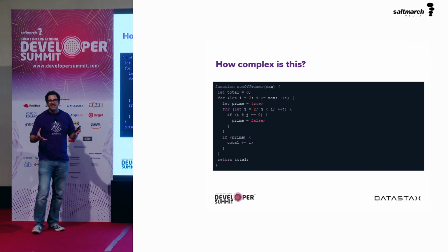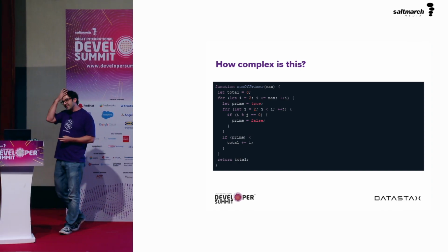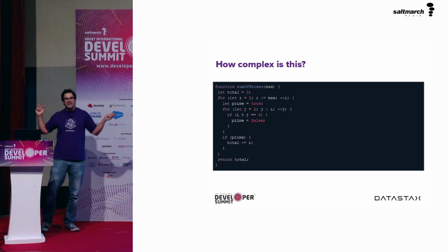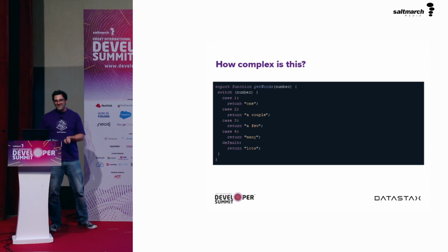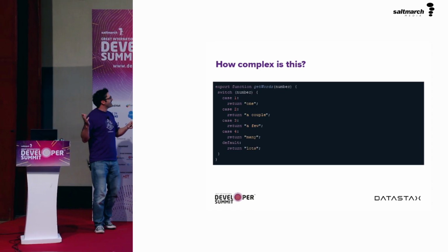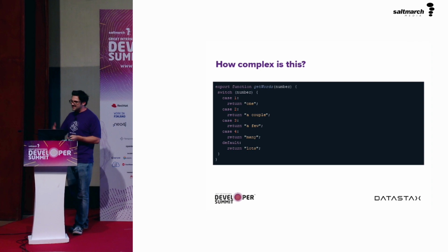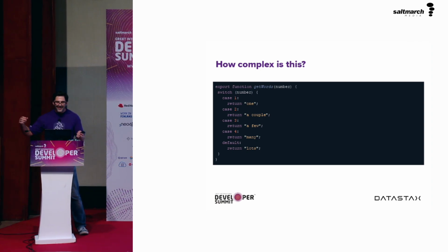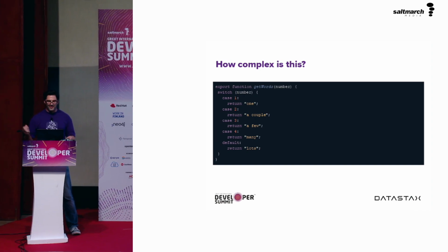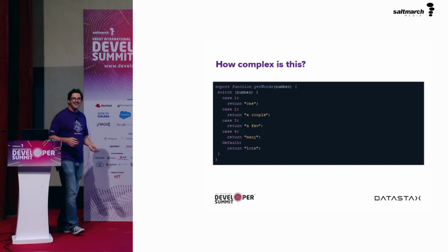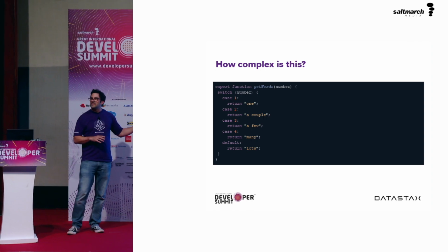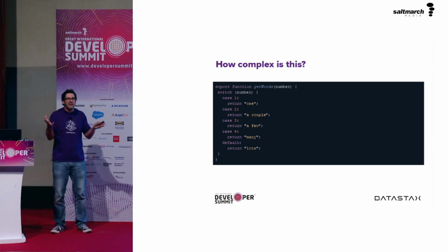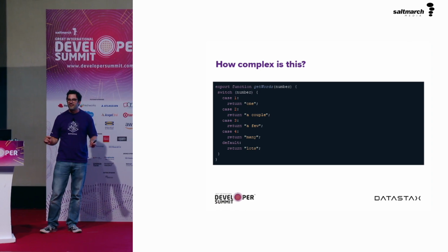It's sort of difficult to say unless we have some kind of measure for that. And me showing you a function and just saying, is this complex? Doesn't help. How complex is this? This is a function that gets words. You give it a number and it's a big switch statement that returns 1 if the number's 1, and it returns a couple if the number is 2, and then a few and many and lots. And this, I would say, is not very complex. It's just a switch statement. It's just checking one value. But not very complex is not a useful measure either.